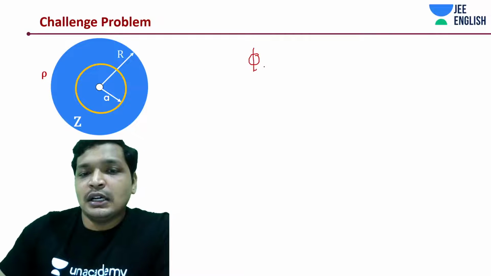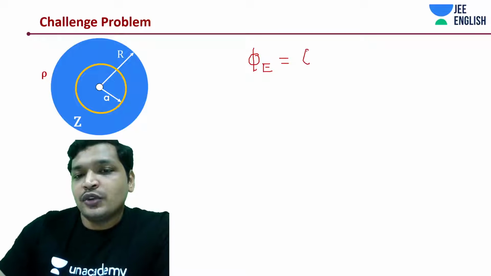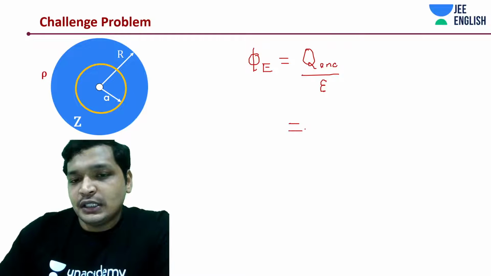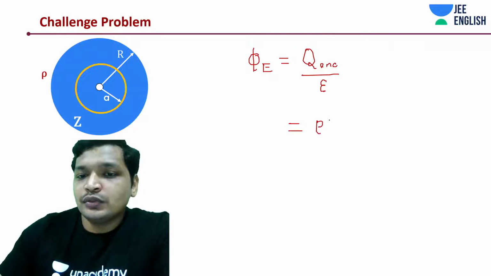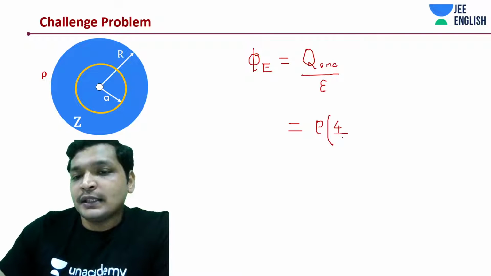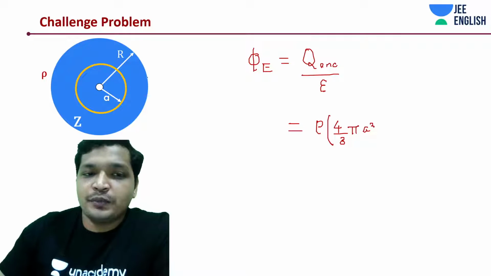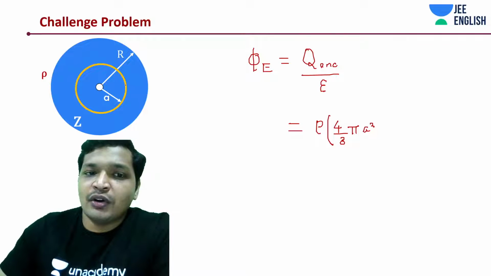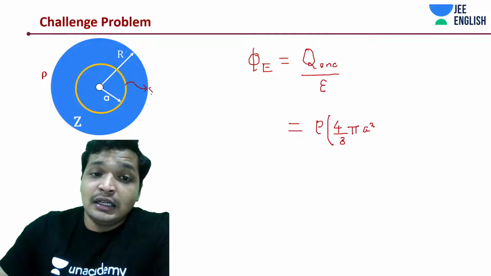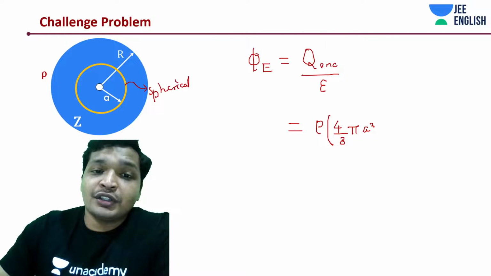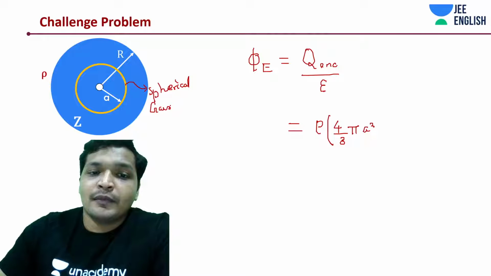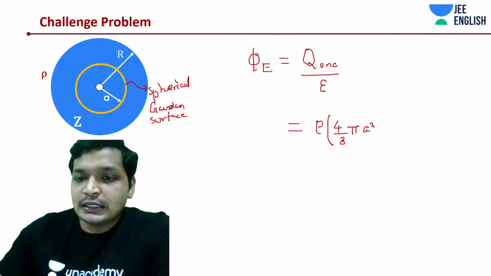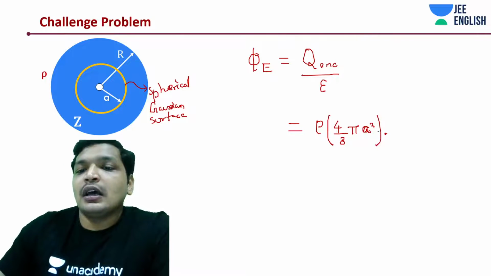Gauss law says flux is equal to Q enclosed by epsilon, which in this case is rho into 4 by 3 pi a cube, since radius a is only available within that spherical Gaussian surface, this orange one.